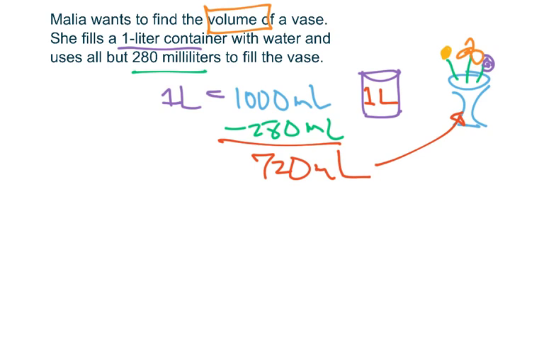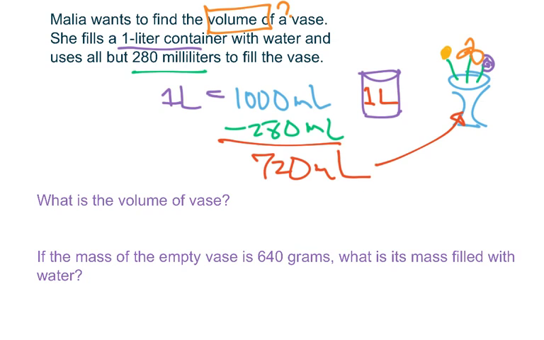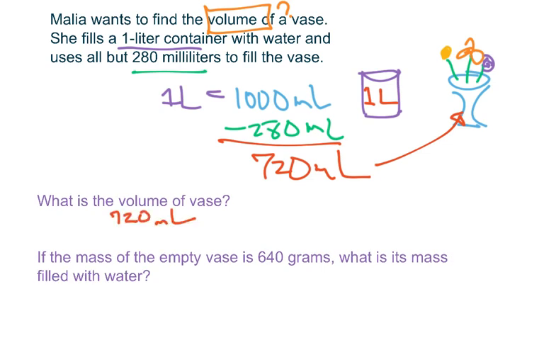Now, a question of volume is what they're asking. In fact, we have 2 questions for this. The first is, what is the volume of the vase? And the second is, if the mass of the empty vase is 640 grams, what is its mass filled with water? Let's deal with volume first. So again, we do know this. 720 milliliters would equal what?